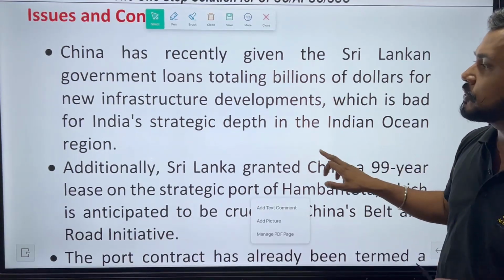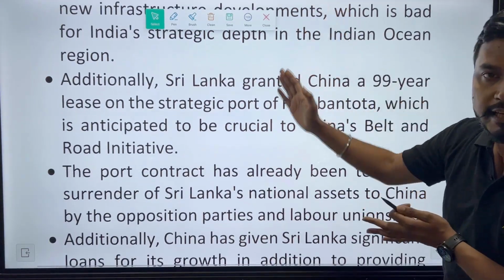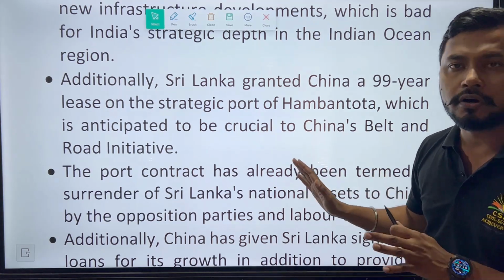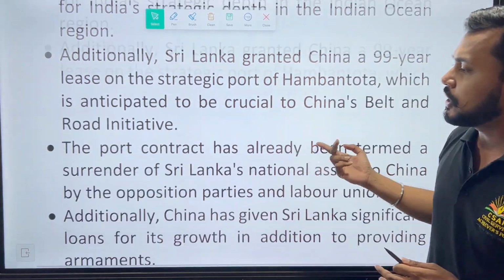Also issues and conflicts, if you look, everything is written here, and that will be more than sufficient for you all. Okay, chalo,